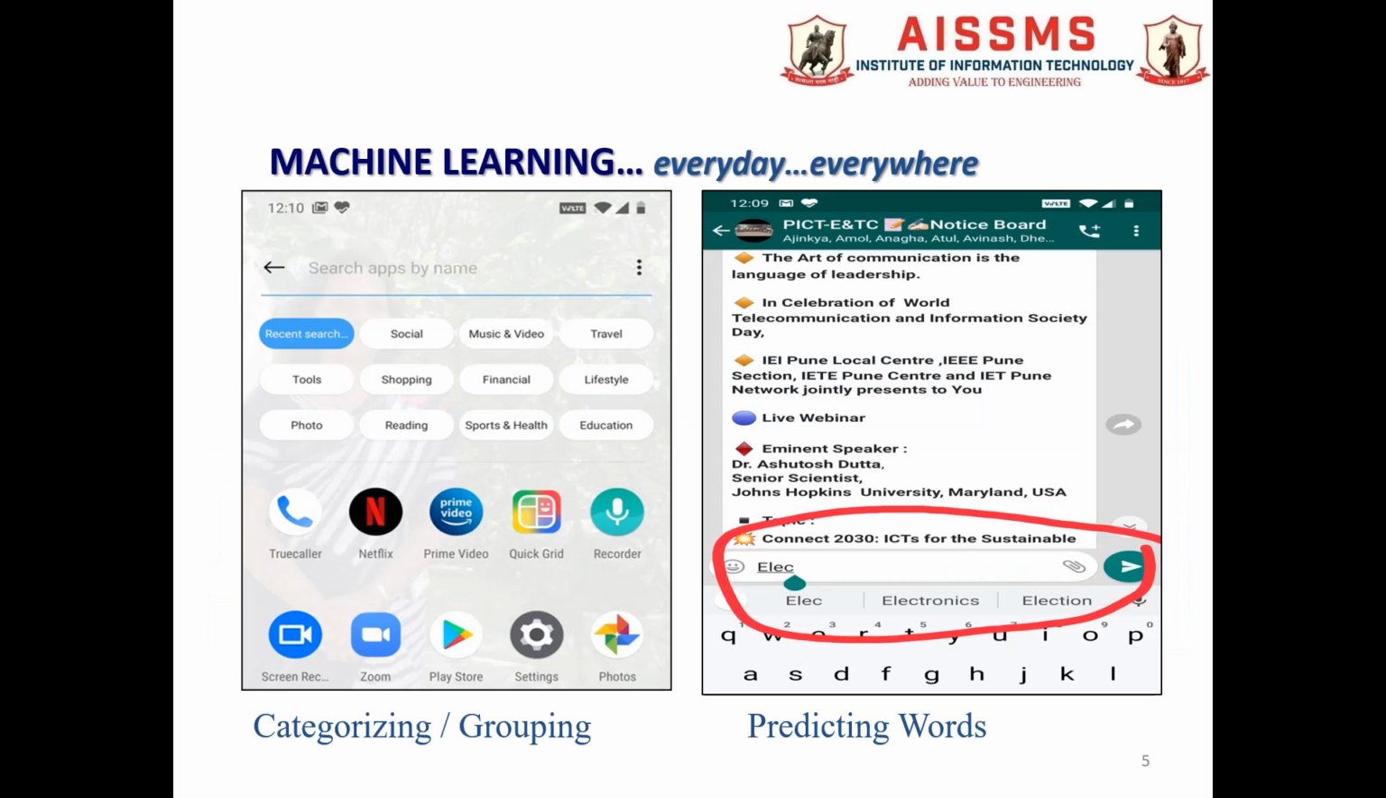We are using WhatsApp daily, and on WhatsApp also, whenever we start typing a message, some spellings are recommended. Like if we write ELEC, it will suggest whether it is electronics or election. So we can select the particular word which we are supposed to type. This is how the words are predicted in WhatsApp. Similarly, in our mobile phones, some applications are grouped in particular categories.